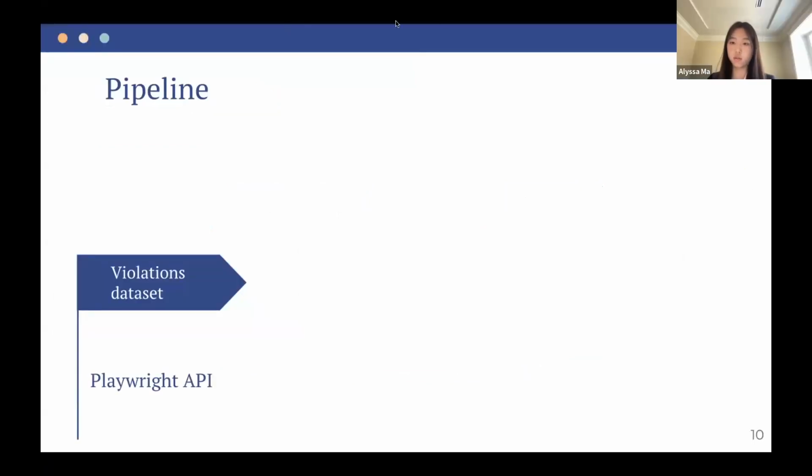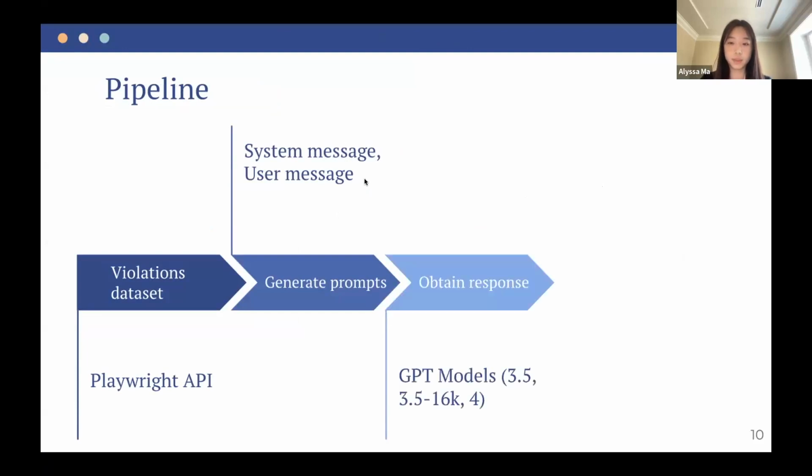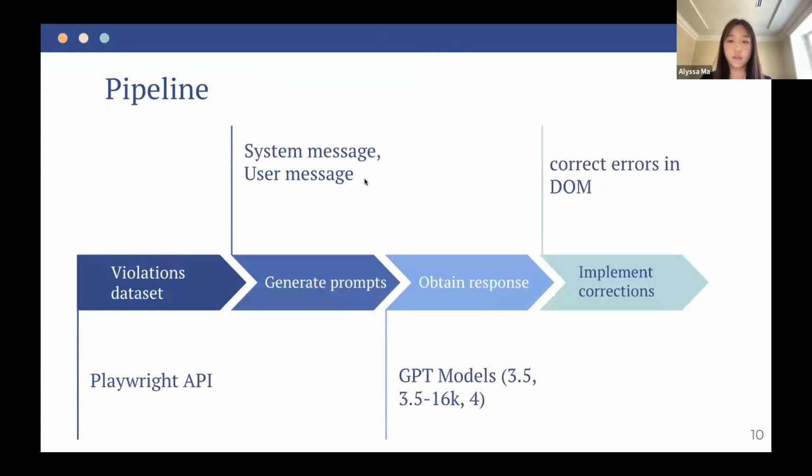Okay, so here is our formal pipeline to achieve our results. So first, as mentioned before, we had to create our data set of violations through the Playwright API. Afterwards, we designed several prompts or queries using a system and user message. We then fed these into OpenAI's language model, GPT, to create a suggested change. And finally, after iterating through the entire data set, we implemented the corrections by updating the DOM.